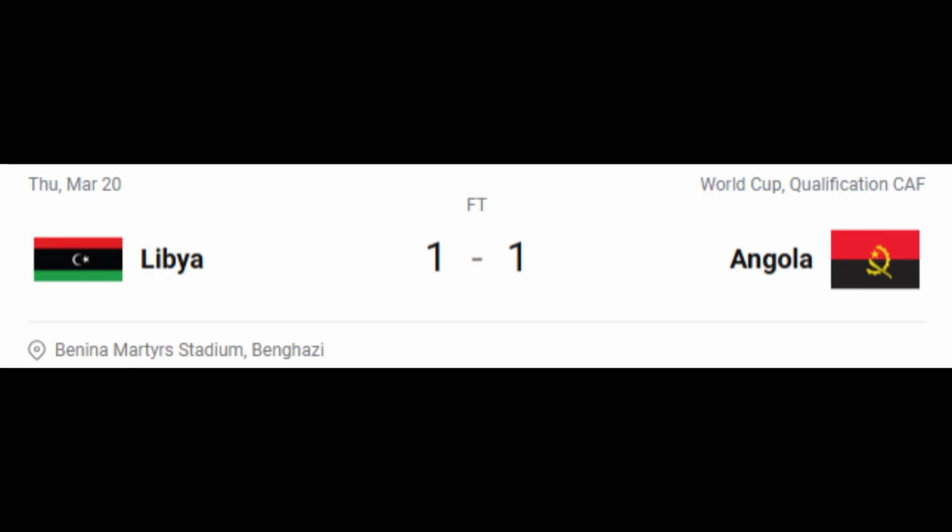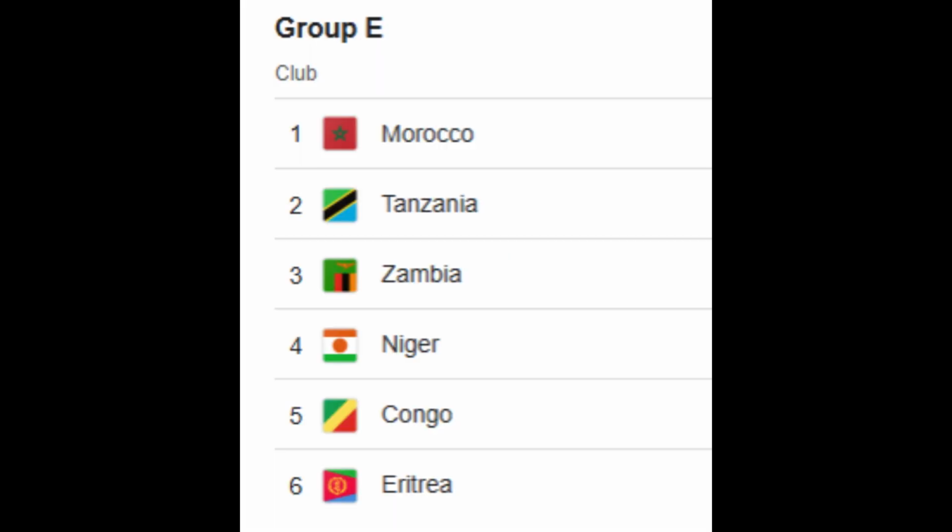Alright then, that was Group D. Now we're going to move on to Group E. Alright, so Group E, a couple of things I need to state on Group E. Before this group even started, Eritrea withdrew, and in the middle of qualifying, Congo was disqualified. They were disqualified on the 6th of February this year. So now this group just has 4 teams in it.